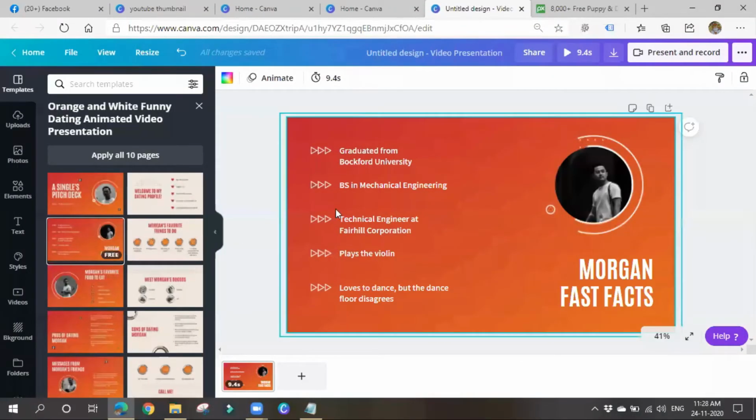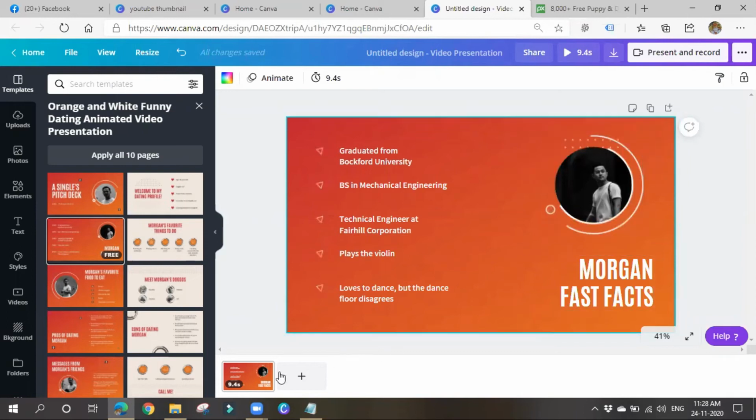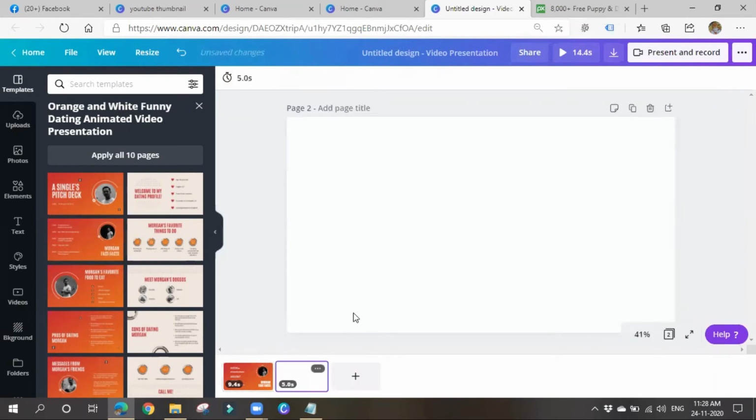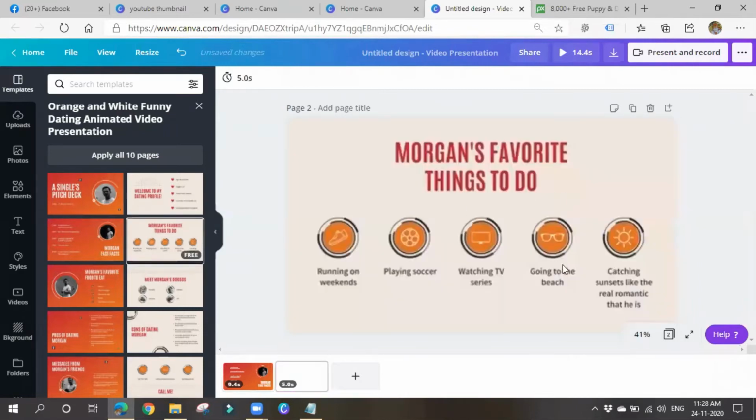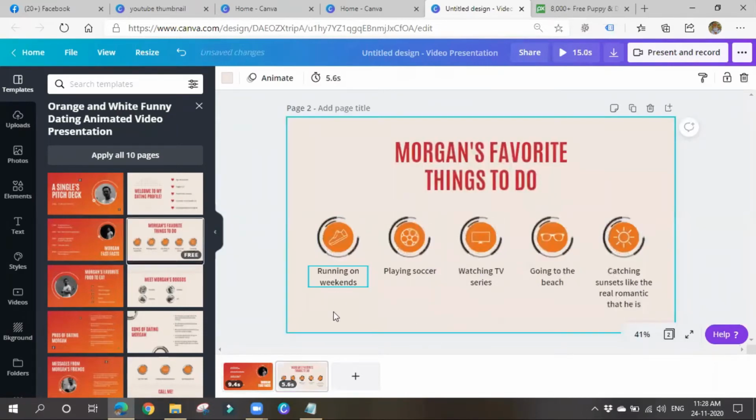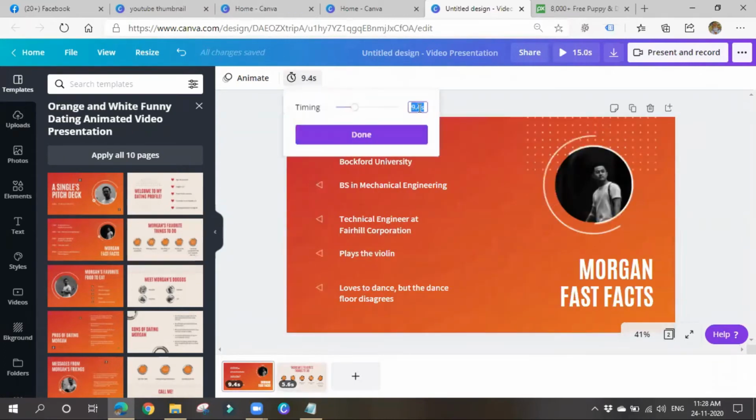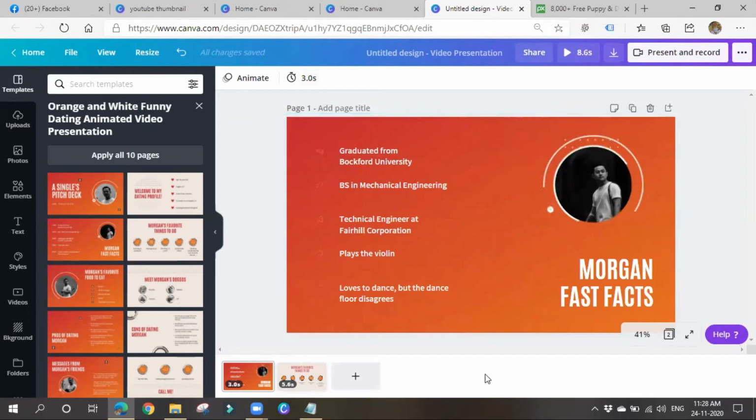So you can go for video presentations also, like PPTs, PowerPoint presentations. You can use these things also. You can add multiple pages again. See, this is the first slide. You can go for second slide also. In second slide, you can change the text and all, and you can give a presentation. Okay, so you can also trim the seconds. It is 9.4 seconds, right? I want to display it only for 3 seconds like such. Okay, you can do it. Like that you can create a PowerPoint presentation or anything also.